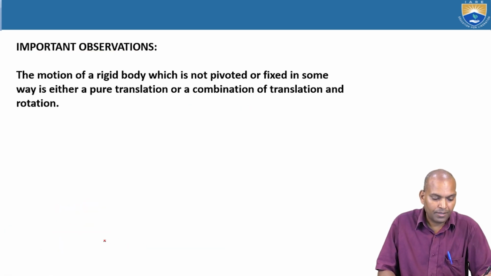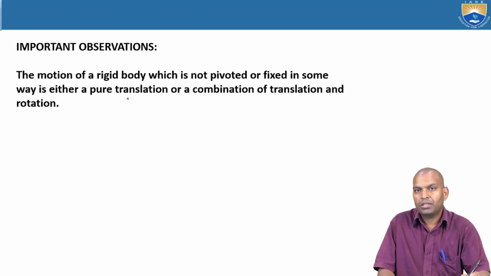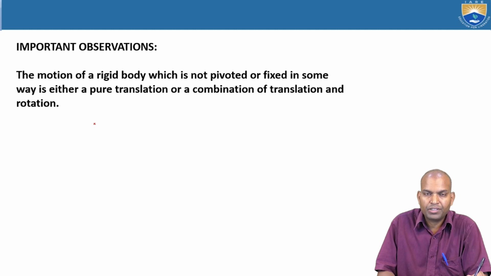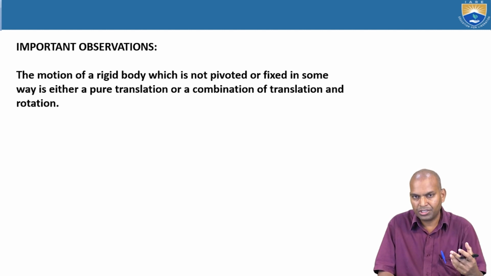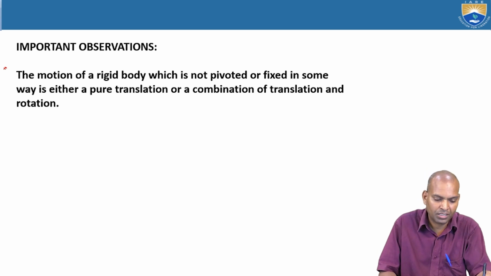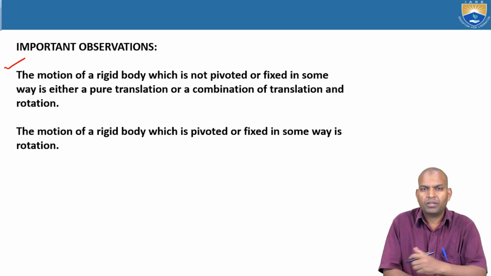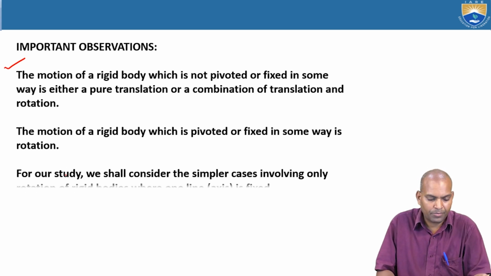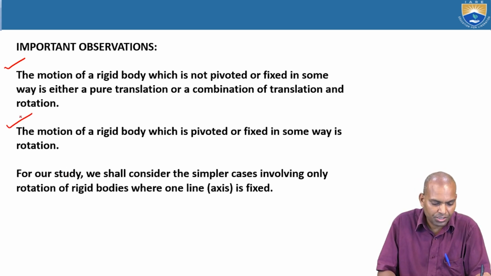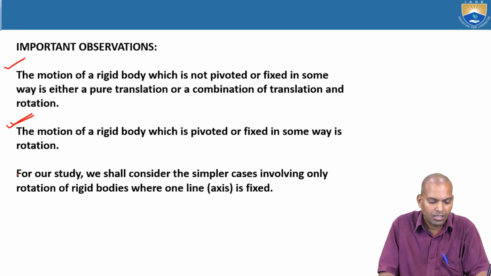Now, the observation we made is that the motion of a rigid body which is not pivoted or fixed in some way is either pure translation, pure rotation, or a combination of both. That's the meaning of the first point. The next observation is that the motion of a rigid body which is pivoted or fixed in some way is rotation.